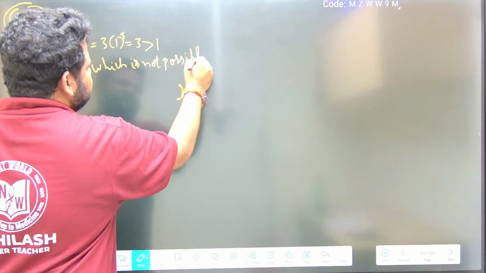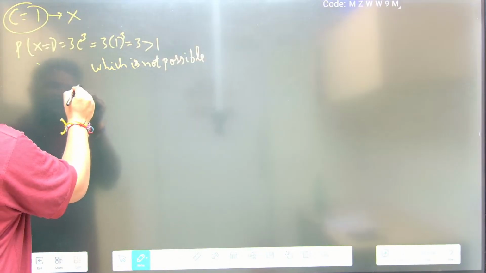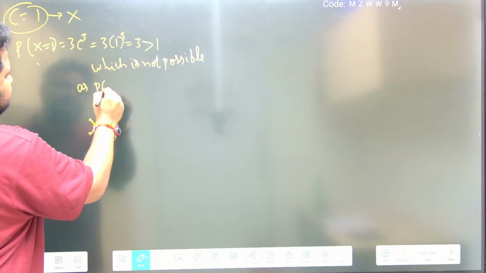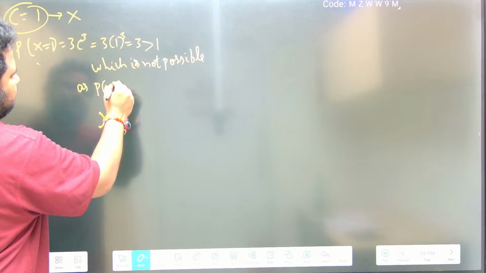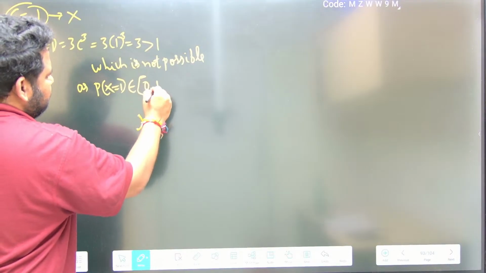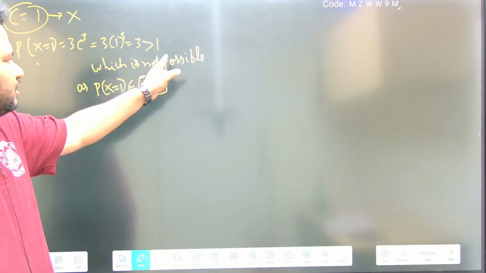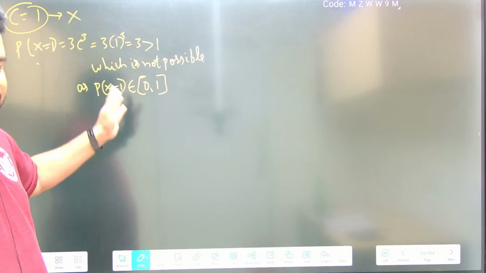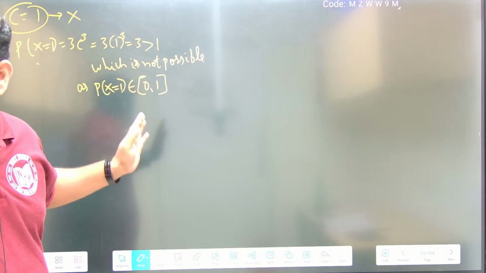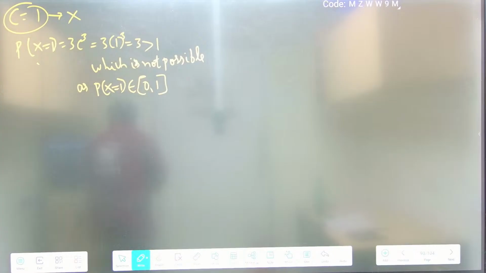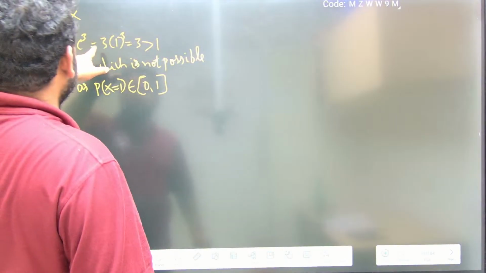Why is it not possible, friends? It is not possible as probability of x belongs to the closed interval 0, 1. It cannot be greater than 1 or less than 0. That is the reason.